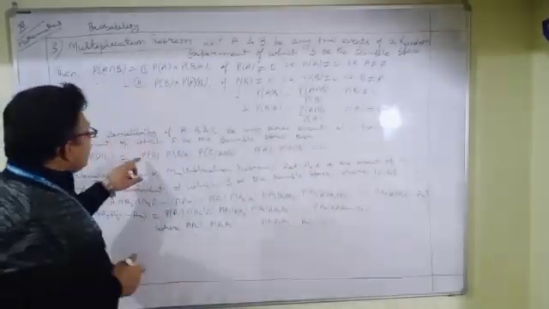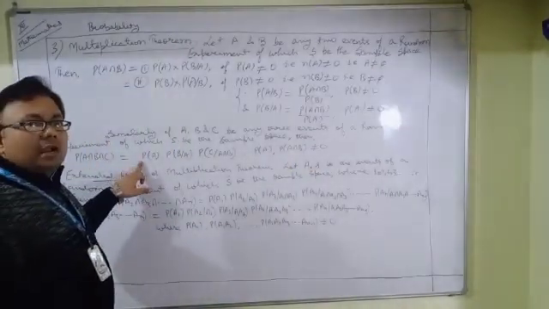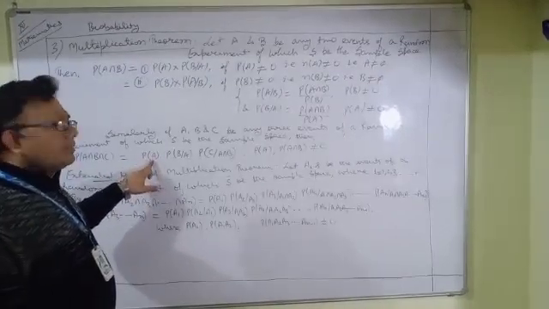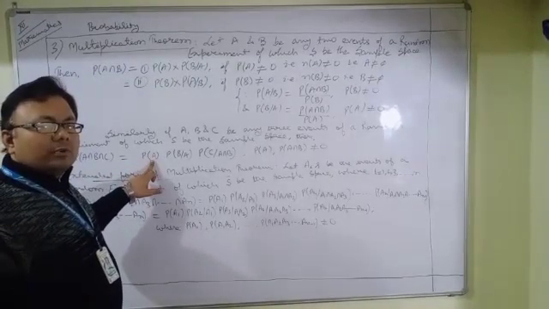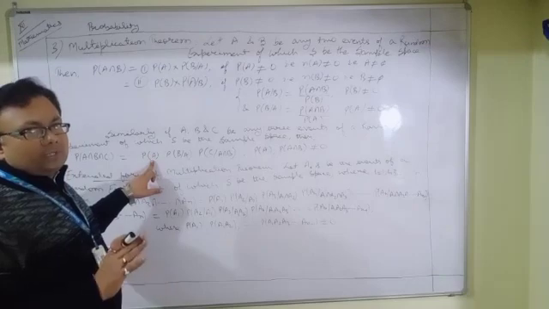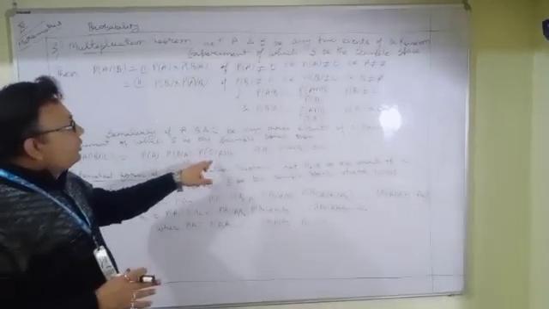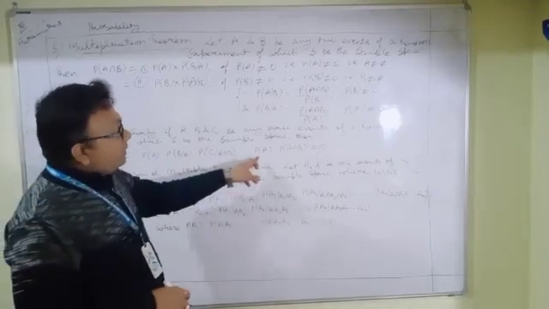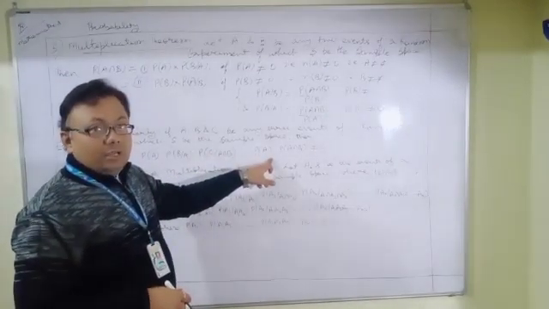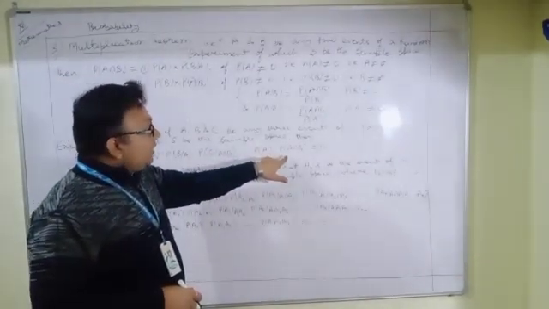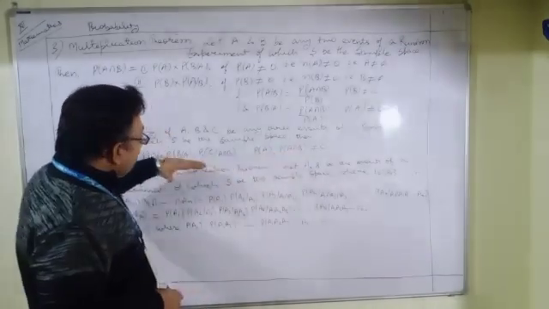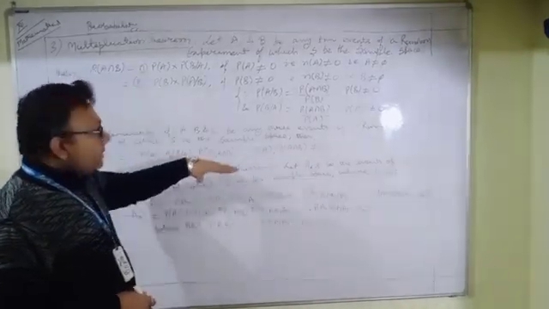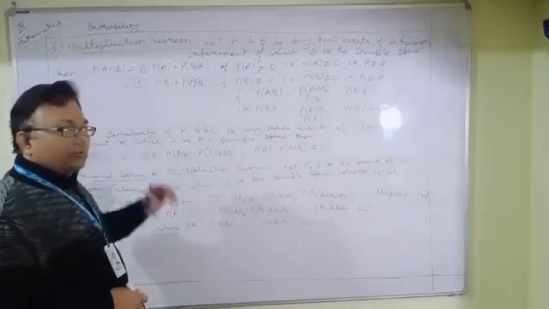Students, it is remarkable that here we have started from probability of A. Instead of that, we could even start with probability of B or probability of C, and accordingly adjust the rest of the two events. But at the same time, we must apply the condition also. If this condition occurs, only then this statement will hold, otherwise it will not hold.